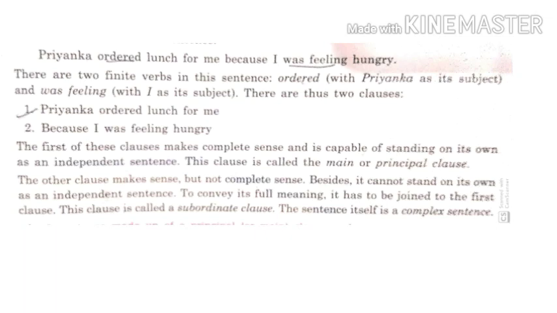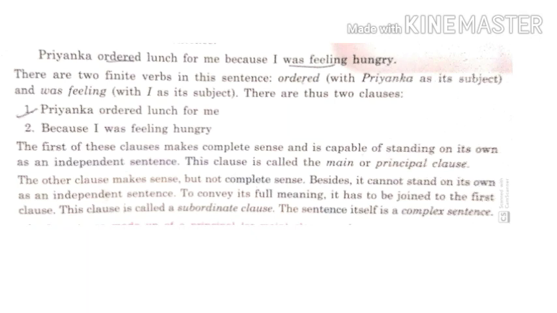Now over here, Priya ordered lunch for me is a complete sentence. It has a finite verb, ordered. The other one also has a finite verb, because I was feeling hungry. Was feeling is a finite verb. But children, the other clause, because I was feeling hungry, is dependent on the first. The first of these clauses makes a complete sentence and is capable of standing on its own as an independent sentence. What is that? Priya ordered lunch for me.